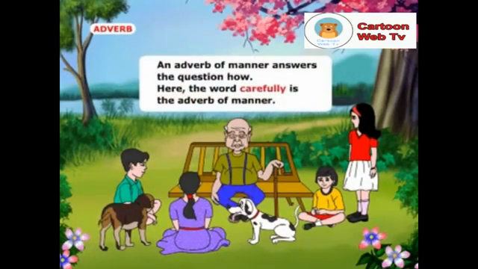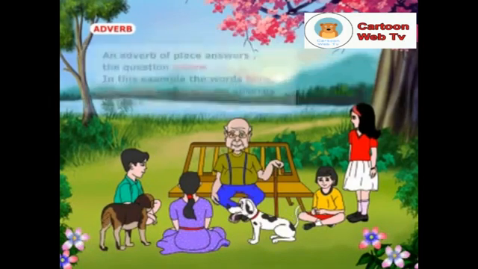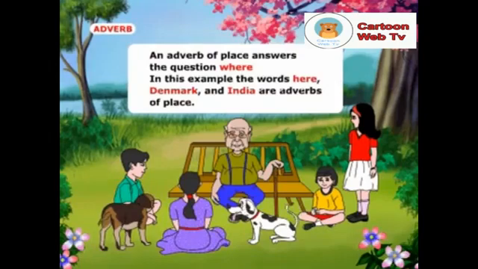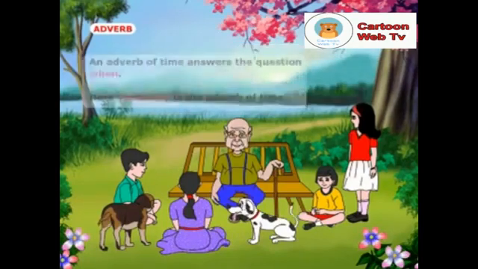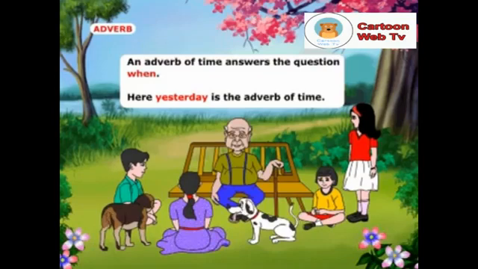An adverb of manner answers the question how. Here, the word carefully is the adverb of manner. An adverb of place answers the question where. In this example, the words here, Denmark, and India are adverbs of place. An adverb of time answers the question when. Here, yesterday is the adverb of time.